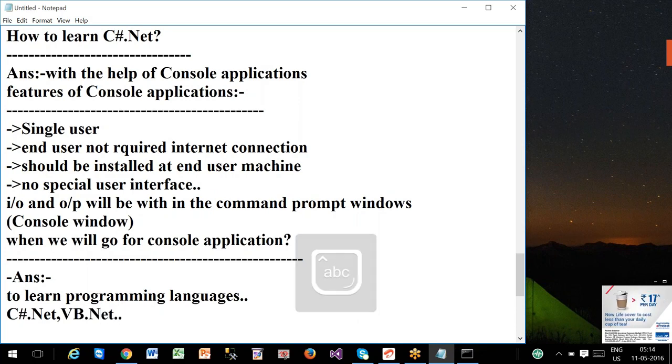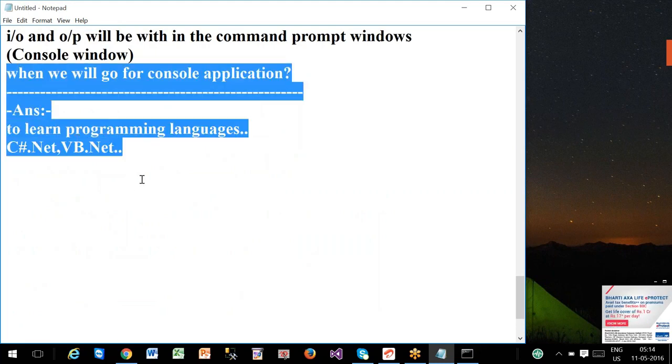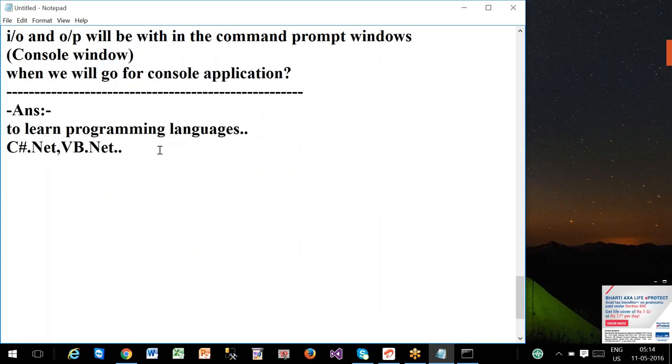If you want to learn a programming language, you have to take the help of what application? Console application. Yes, right.